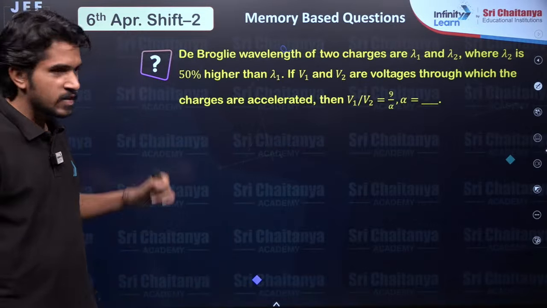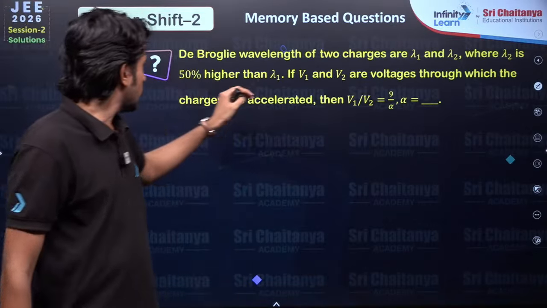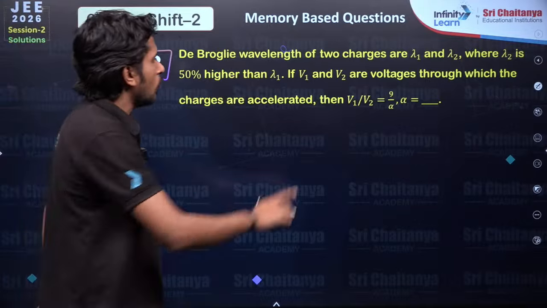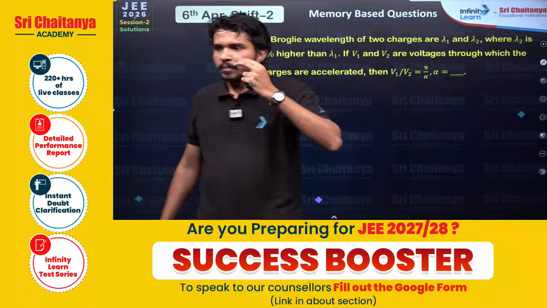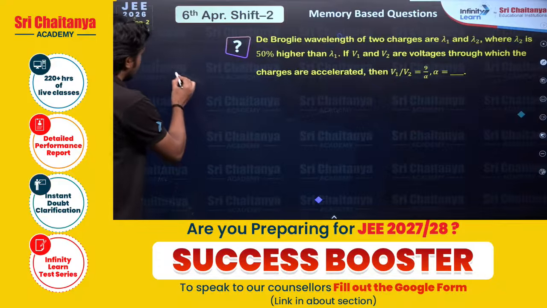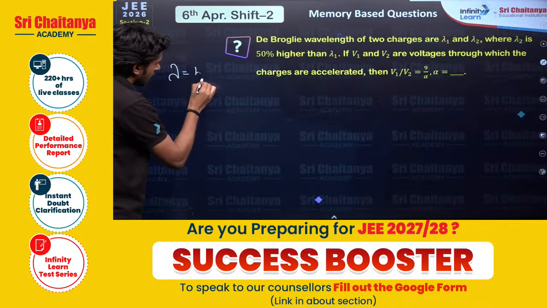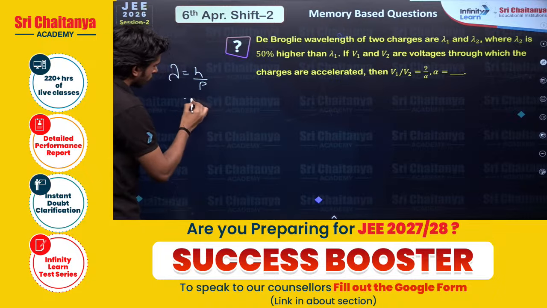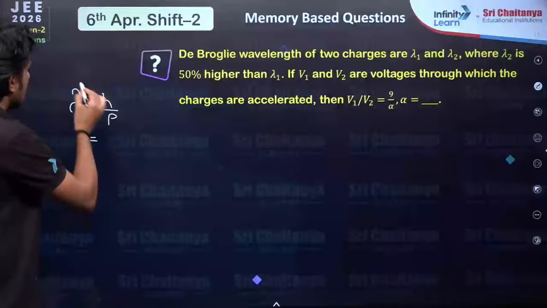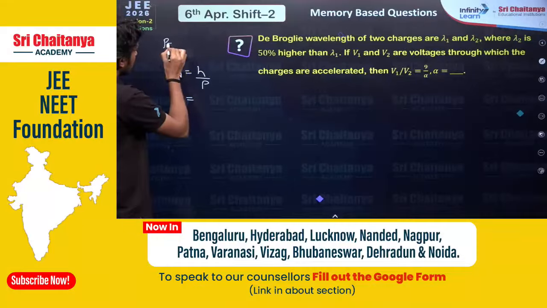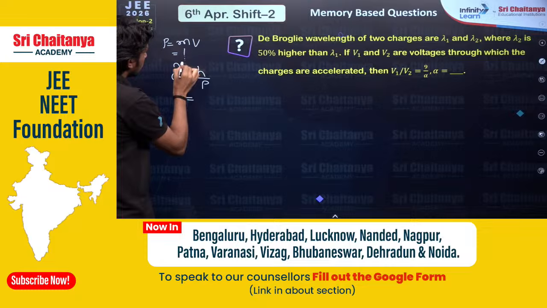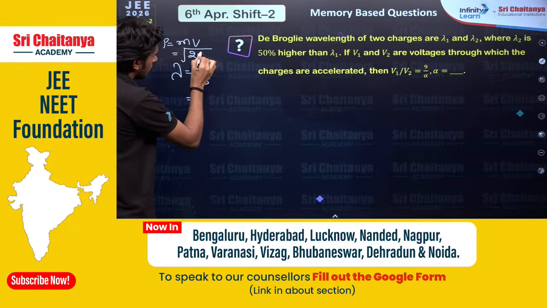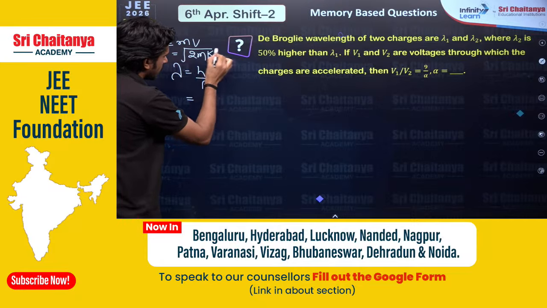Okay, then let's see the next question. In this question we have de Broglie wavelength of two charges, lambda 1 and lambda 2. De Broglie wavelength is what? Lambda equals h by p, and p is what? Momentum, and momentum could be written as mass times velocity, and root 2 times mass times kinetic energy.